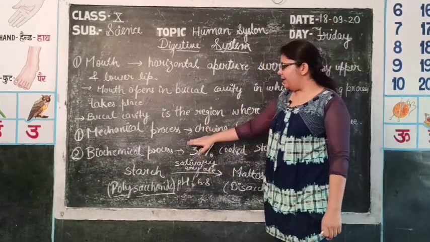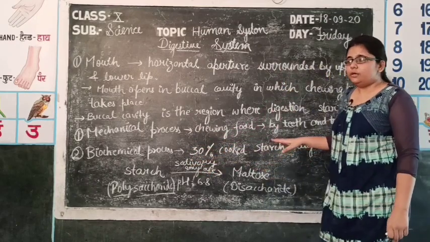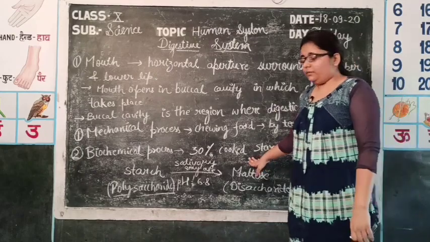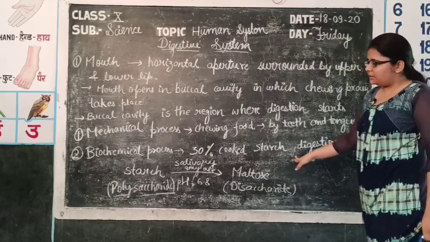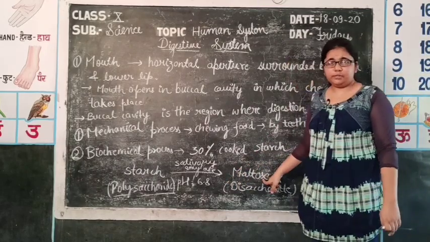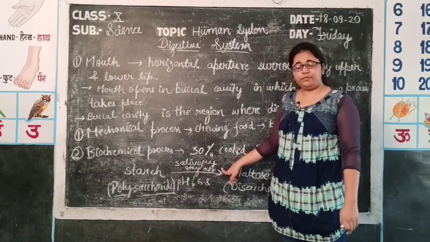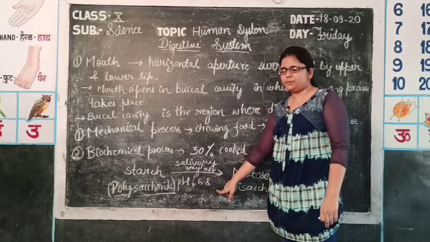Now there is one more biochemical process in which 30% of cooked starch is digested, only cooked, no raw digestion. Starch is converted into maltose with the help of an enzyme, namely salivary amylase, which works in a slightly acidic medium, that is, the pH is 6.8.